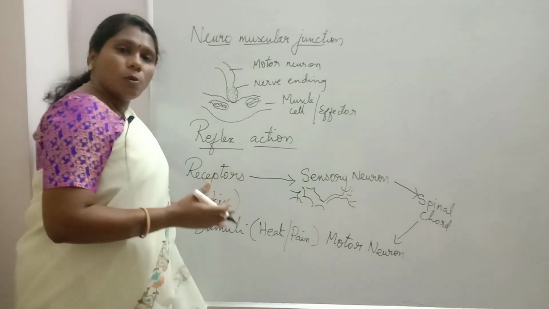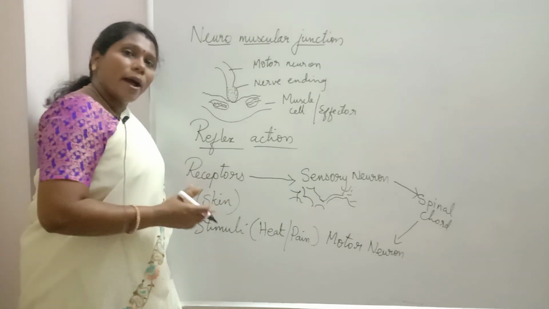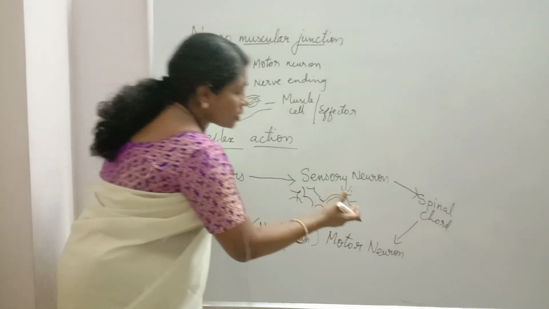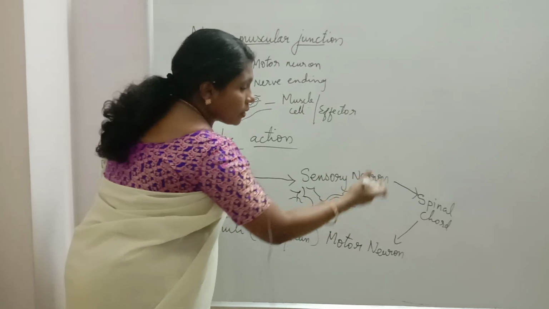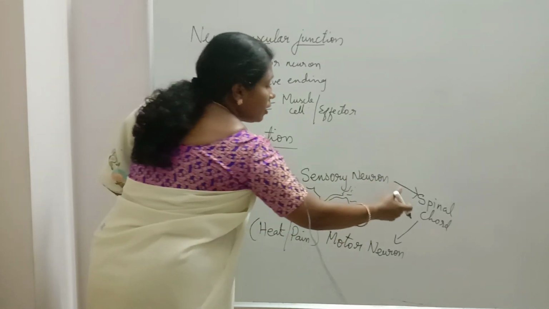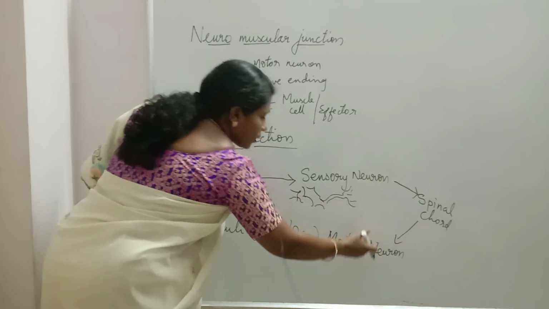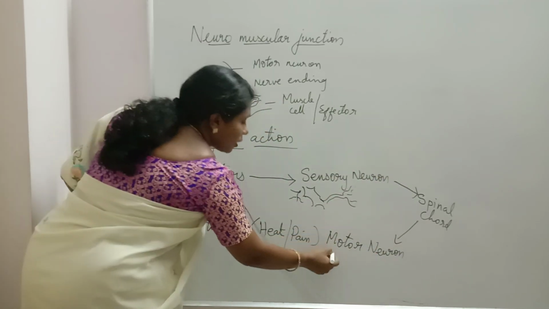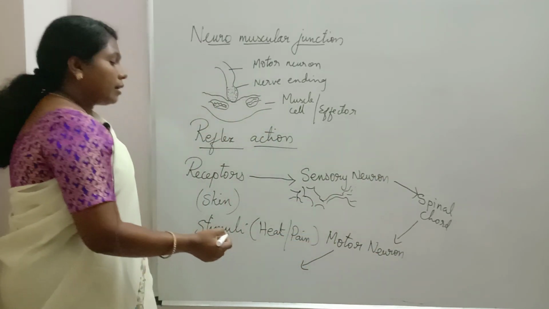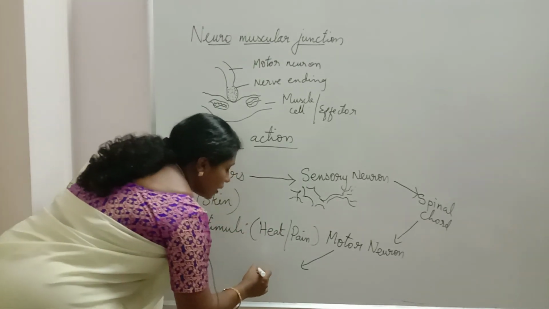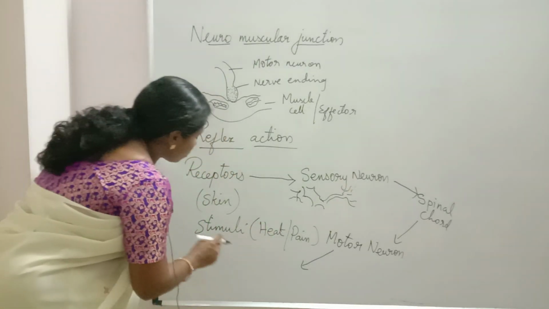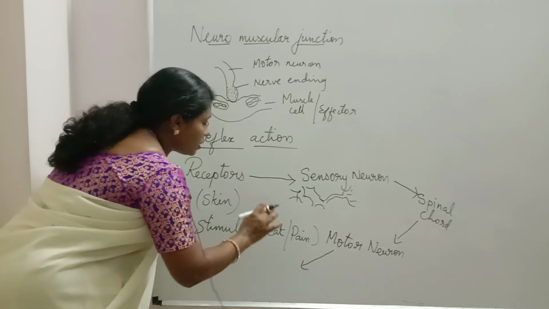What will be the response? Move back your hand. That is the impulse given by the spinal cord. So every motor neuron carries that impulse: move back the hand. And where will it reach? The muscles in the sense organ. Which is the sense organ here? Skin.